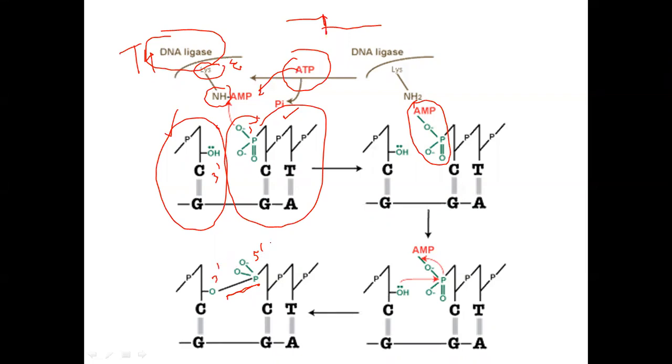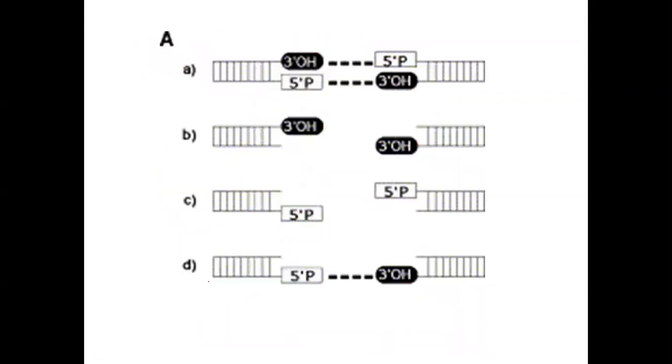From 5 prime phosphate of the insert and 3 prime hydroxyl of the vector, like this, or maybe vice versa: 5 prime phosphate of the vector and 3 prime hydroxyl of the insert. So this is the chemistry of the ligation, how it goes. Now there is some problem of the ligation, that is called self ligation. What does it mean? Self ligation means ligation between two DNA inserts or ligation between two vectors itself.